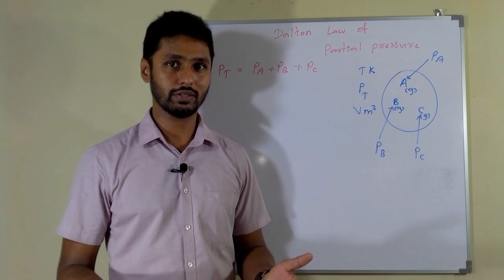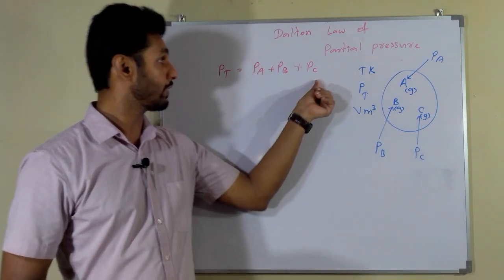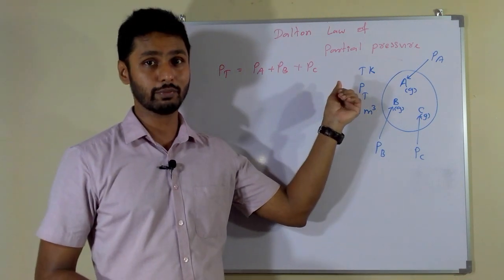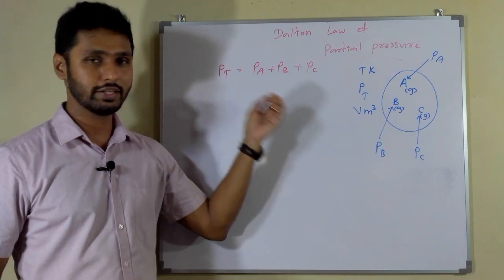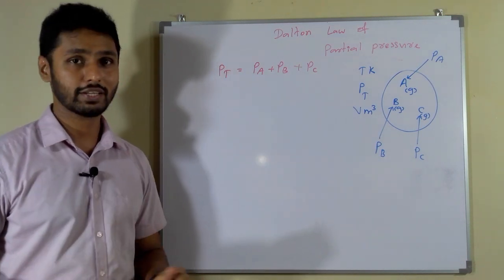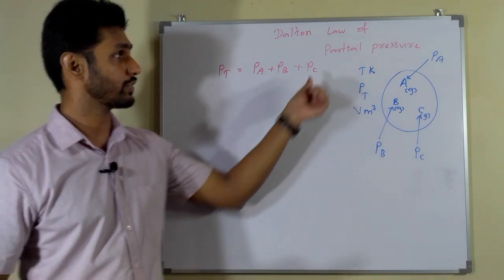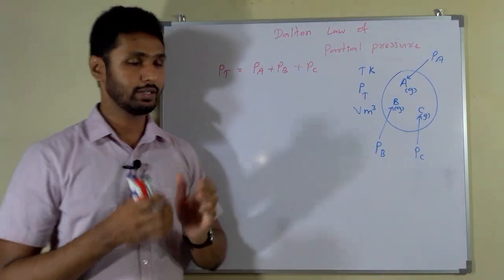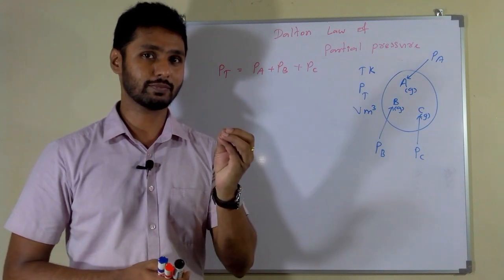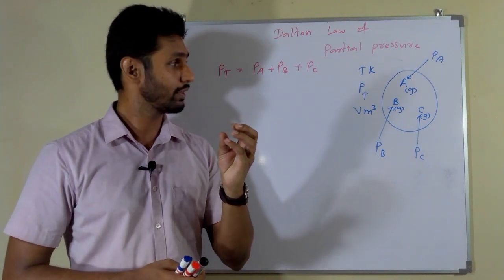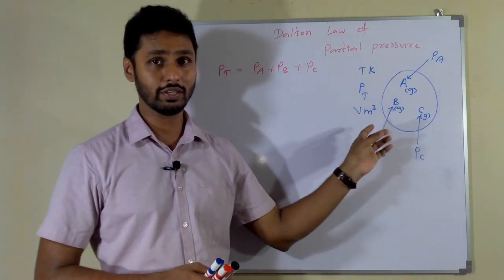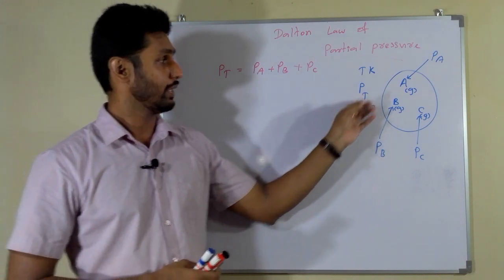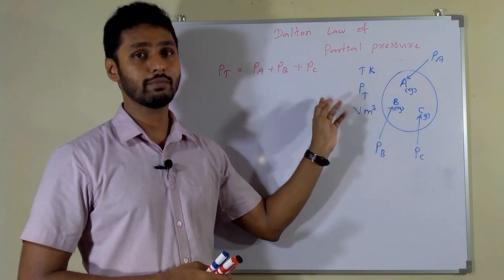Let's try to derive Dalton's law of partial pressure by using the ideal gas equation. Before that, I will tell you what is meant by partial pressure. Partial pressure means the pressure of one gas of a mixture when it is in the same container at the same temperature.